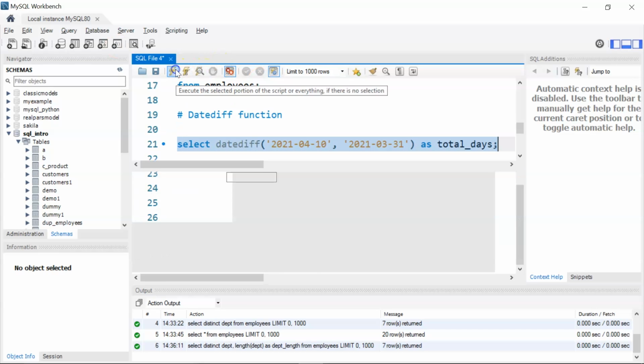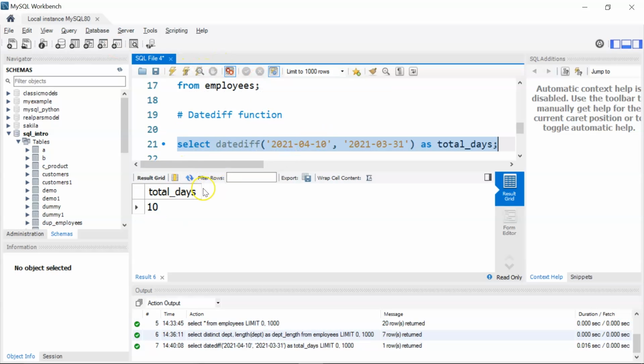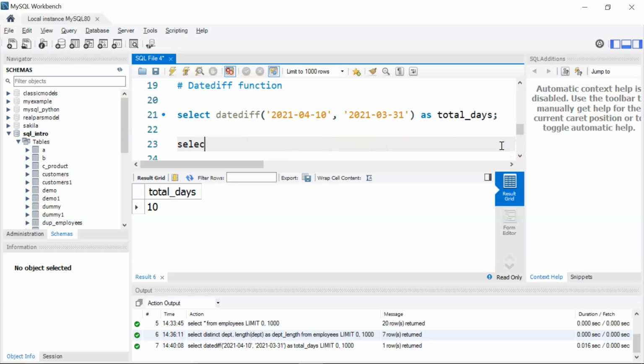Let's run it. There you go. It has given us the output as 10. So there are total 10 days between 31st of March to 10th of April. Now let's see another example.